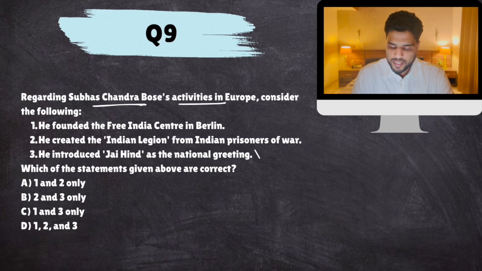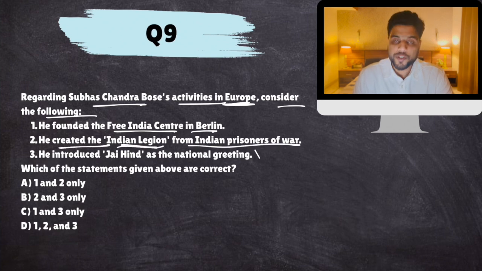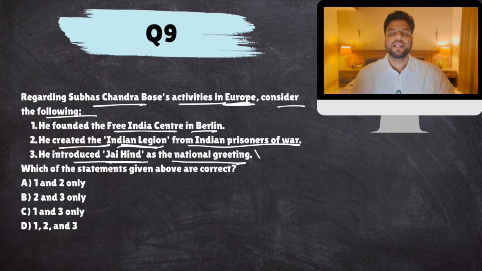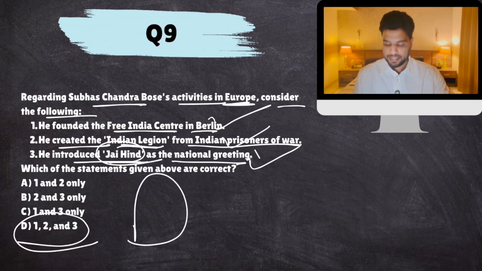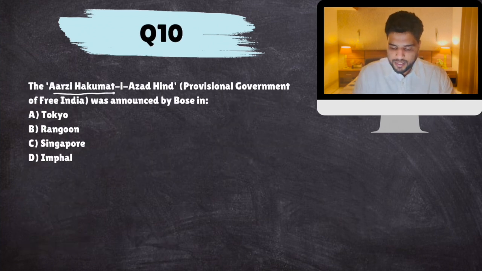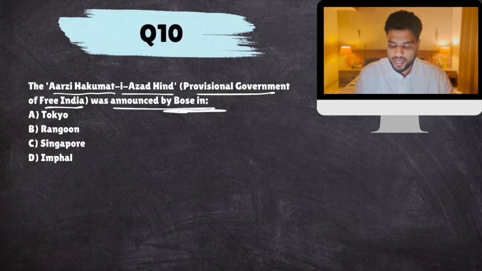Next. Regarding Subhash Chandra Bose's activities in Europe, consider the following. He founded the Free India Center in Berlin. He created the Indian Legion from Indian prisoners of war, which later became Indian National Army. He introduced Jai Hind as the national greeting. Hindus say Namaste, Muslims say Assalamu Alaikum, that's a form of greeting, right? So he said Jai Hind should be our national greeting. All three statements are correct, by the way. D.